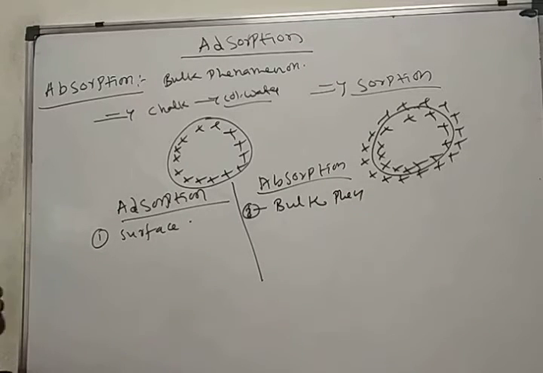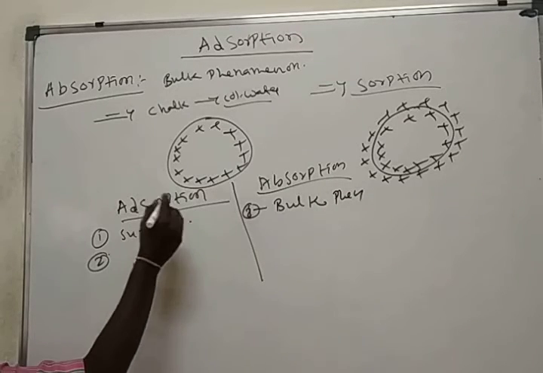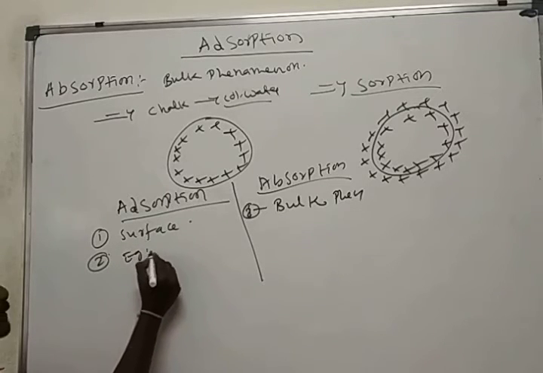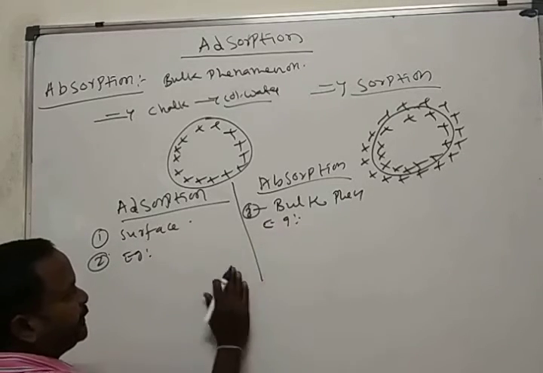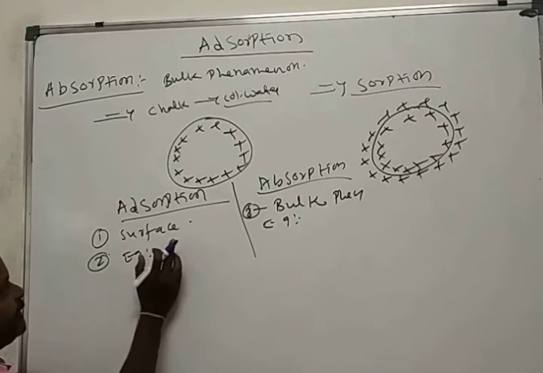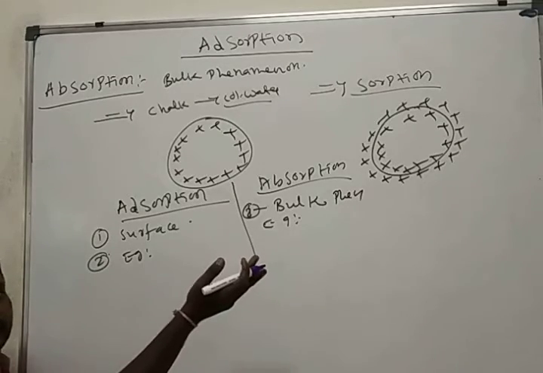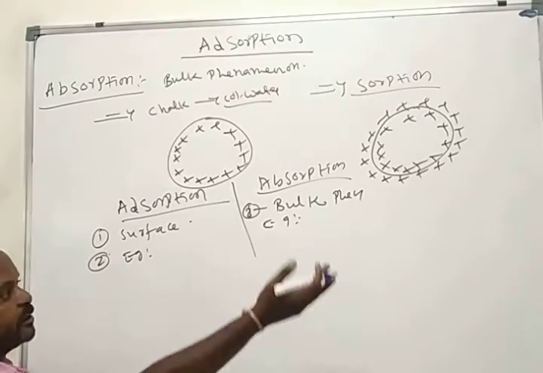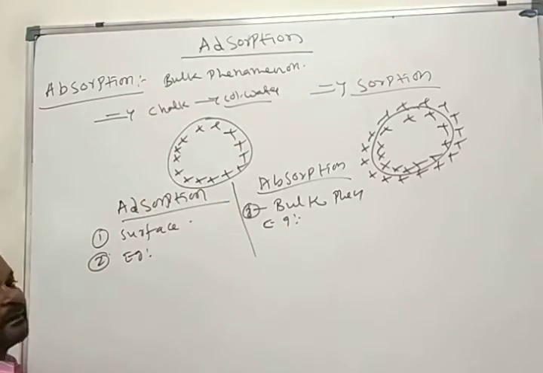Write an example here and an example here too. Examples: sugarcane juice plus activated charcoal, animal charcoal; and chalk piece in colored water. It's a 2 marks question: what are the differences between absorption and adsorption?